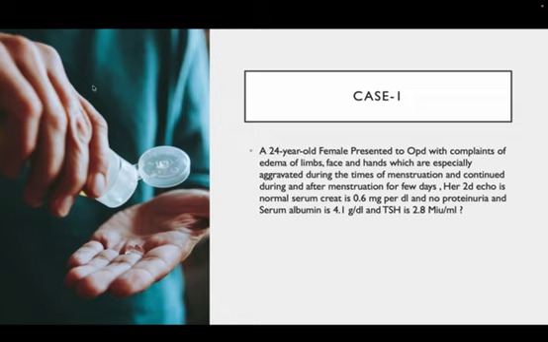So that is more of premenstrual edema, where you advise salt restriction, a low salt diet, and limb elevation. And if there is any breast tenderness, you can advise NSAIDs, naproxen or ibuprofen, for pain relief.